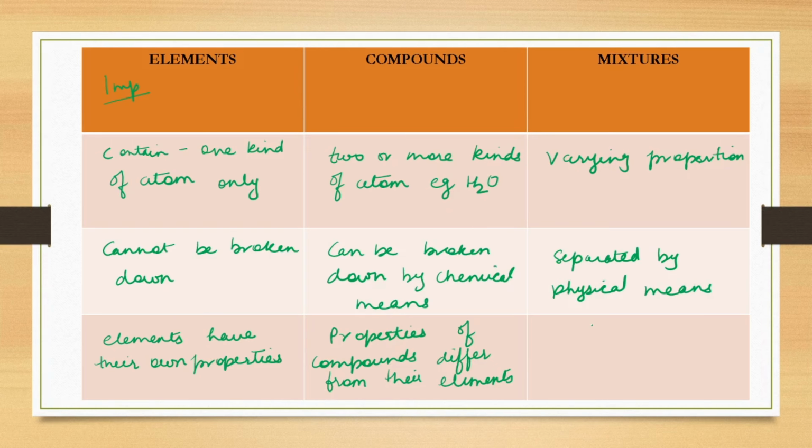And when we talk about the properties, the components will retain their properties because they are not chemically combined. So these three differences you can go through. It is very important from the examination point of view.